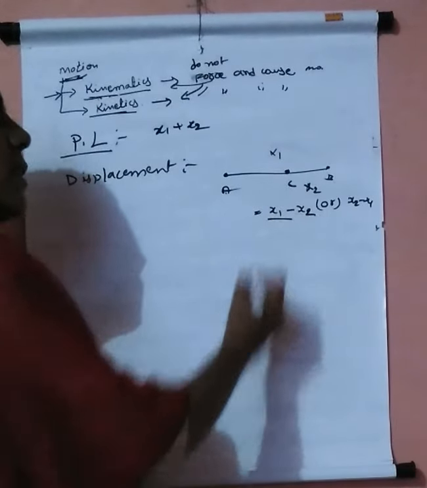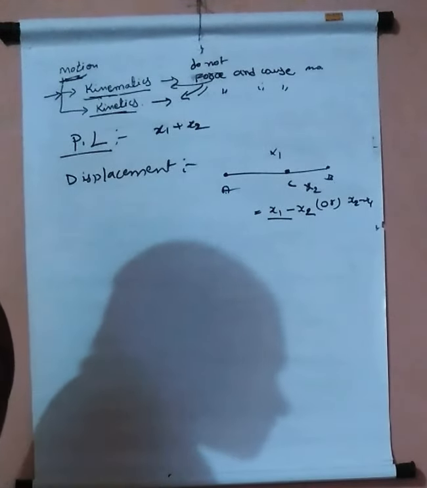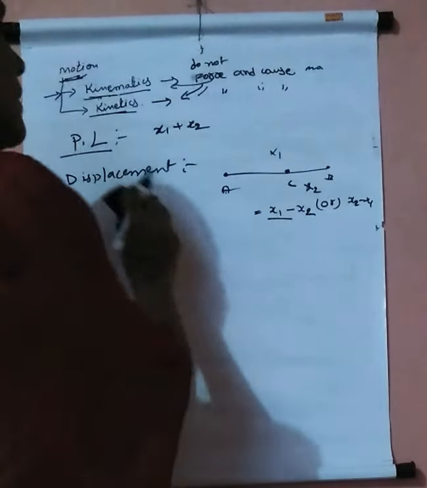Between A and C, that is how much displacement the car has made from initial to final position. So A to C is the shortest distance, considered as x1 minus x2 or x2 minus x1. That is called displacement.